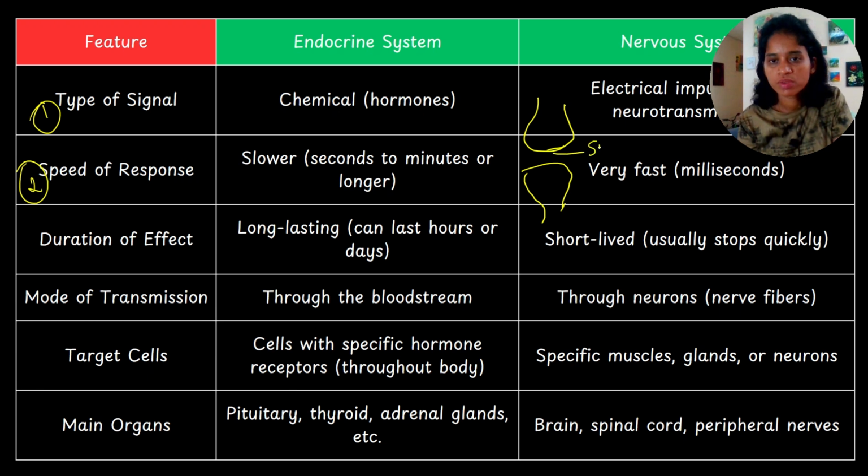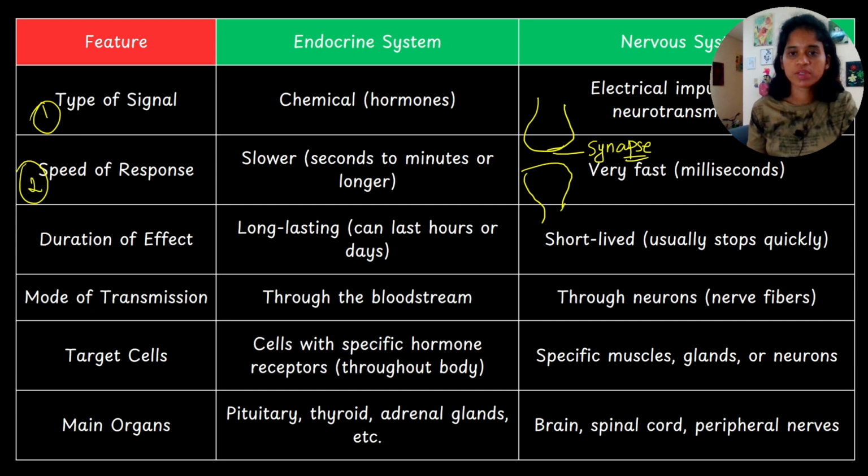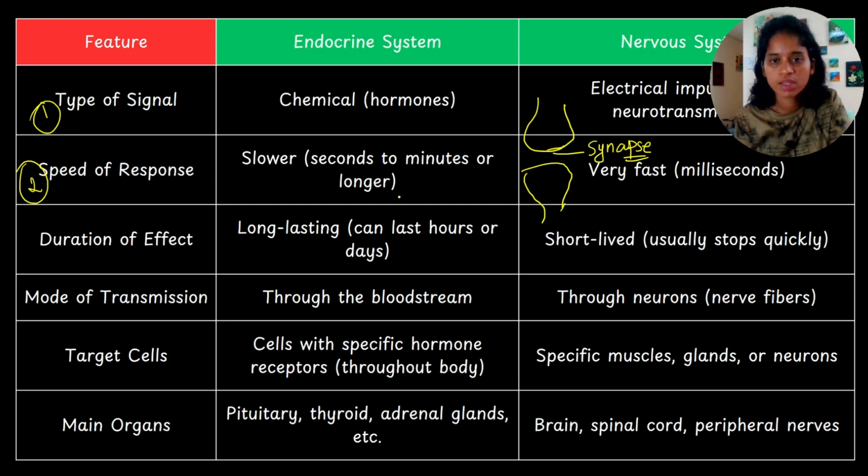What is synapse? The junction between two neurons is called synapse, and into this synapse neurotransmitters are released. This is the axon ending of this neuron, and from here neurotransmitters are released, which will stimulate the next neuron to receive and transmit impulses. This signal transmission from one nerve cell to another will happen within milliseconds, quickly.